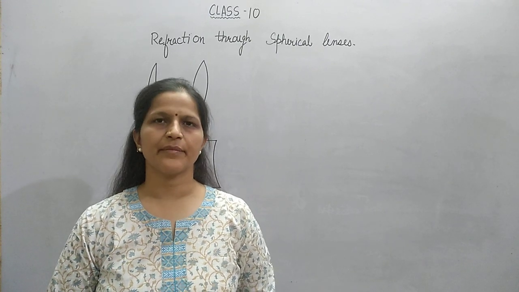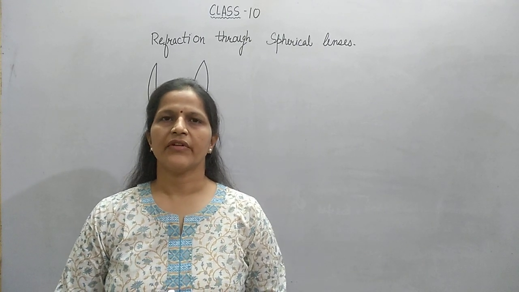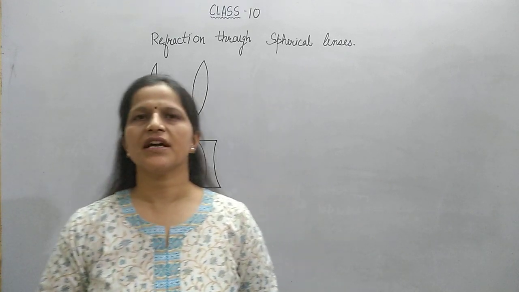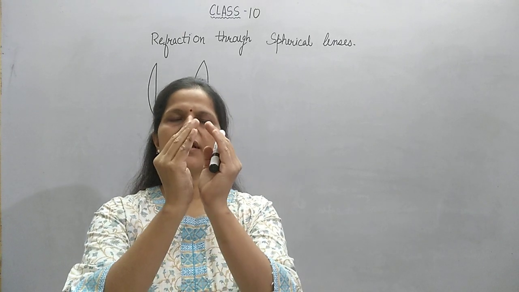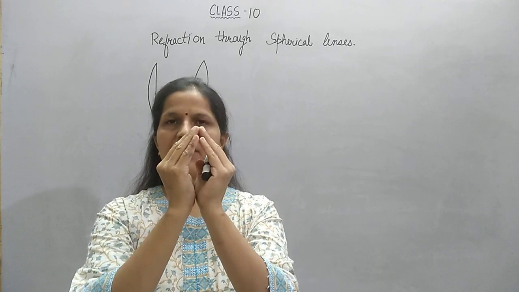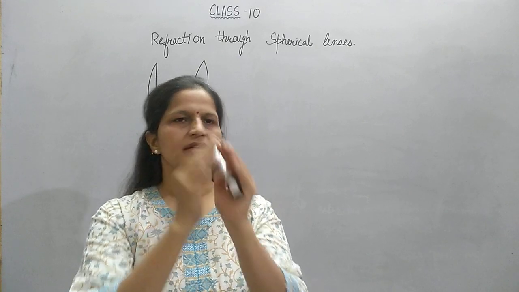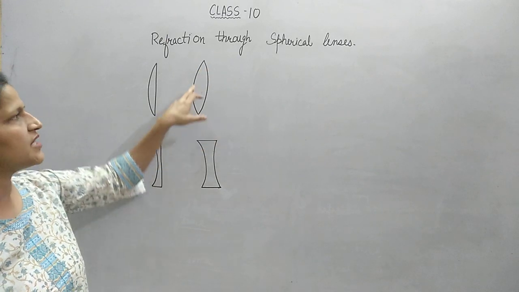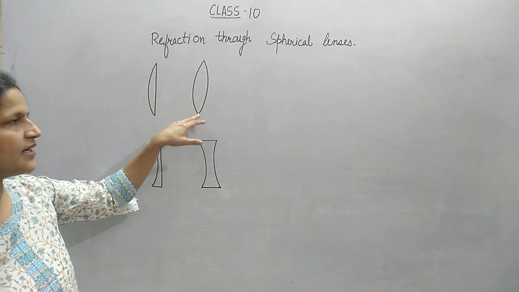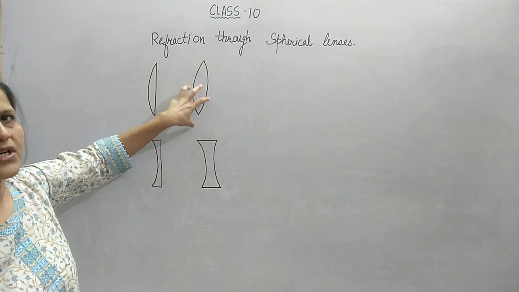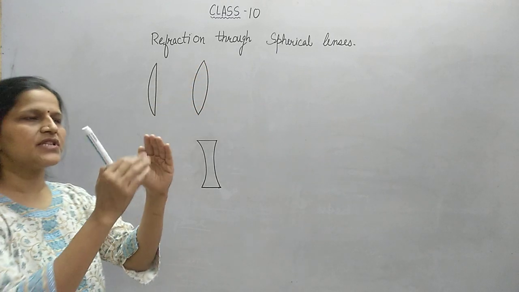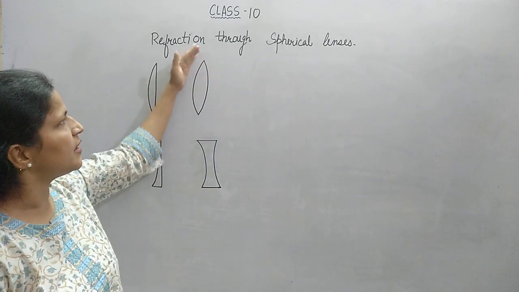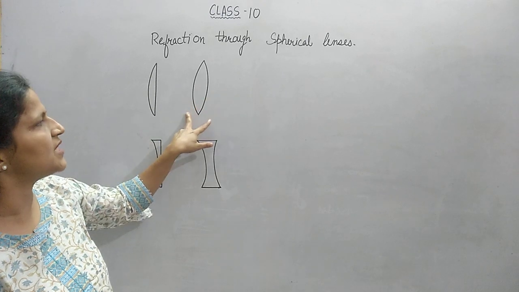Moving on to the next segment of the chapter refraction, we will be discussing lenses now. What are lenses? Lenses are usually curved surfaces bounding some transparent medium. Suppose this shape, if we talk about, these are two curved surfaces which are bounding some transparent medium inside it. Suppose the medium bound by these two surfaces is glass, or suppose there is a glass object which has been ground in such a way that the edges are curved like this, so this forms a lens.